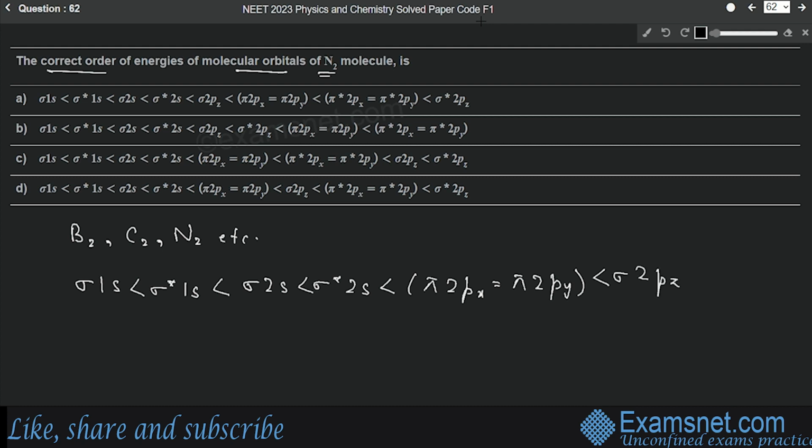After that we have pi star 2px, same as pi star 2py, and then we have sigma star 2pz. So let's check which one has this sequence. In the last option we have sigma 1s, then sigma star 1s, then sigma 2s. Yes, this is the same sequence as we have written here, so option D will be the correct answer.